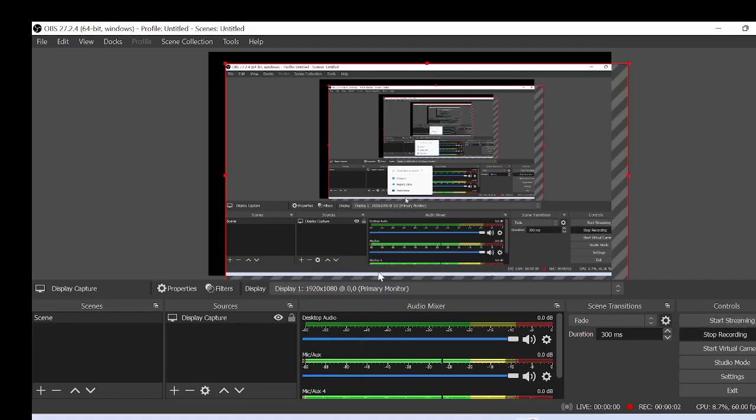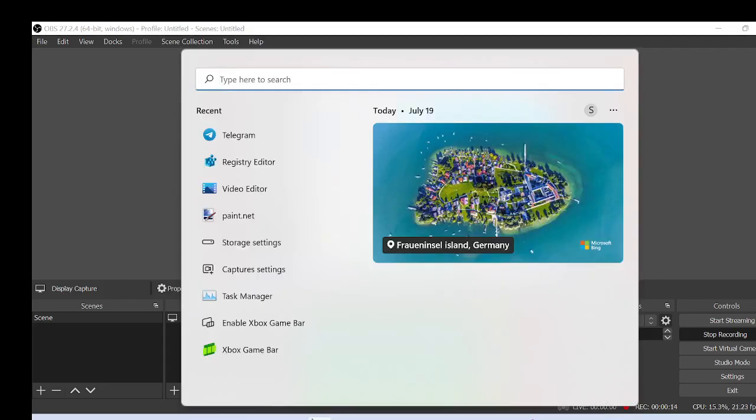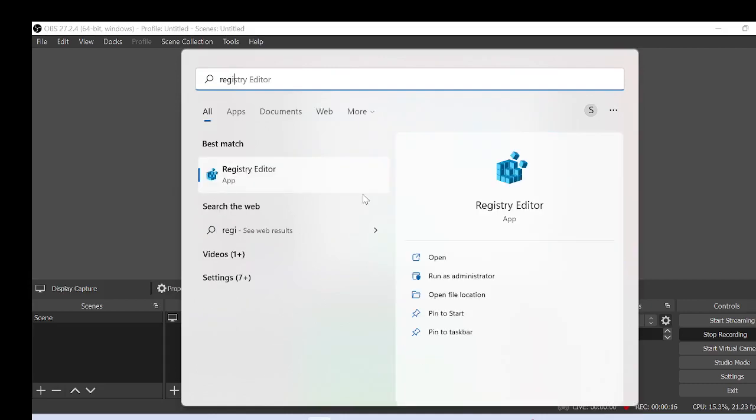Hello guys, today I'll be showing you how to fix the Xbox Game Bar audio problem. So what you're going to do first is go to your search bar and type registry editor.